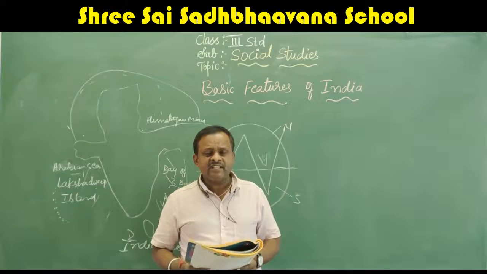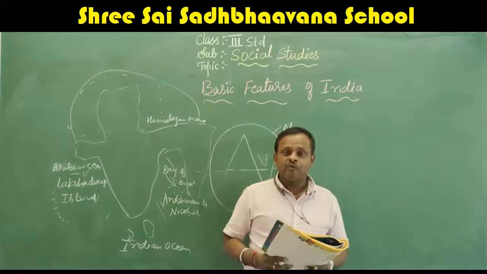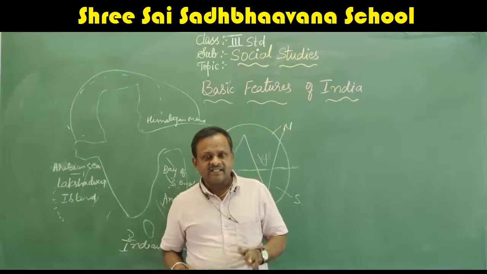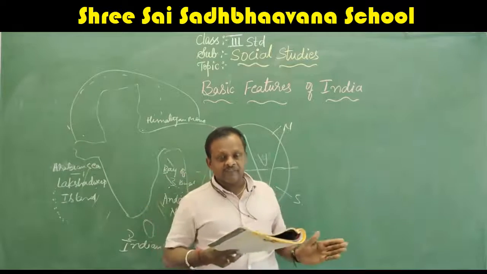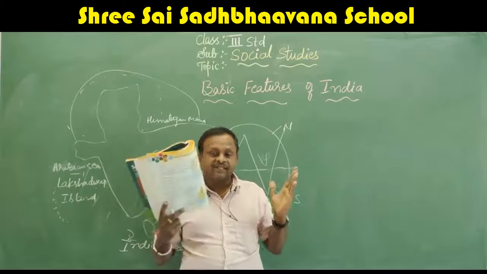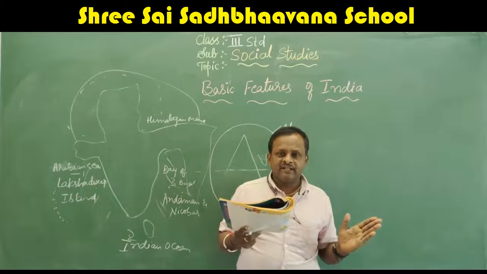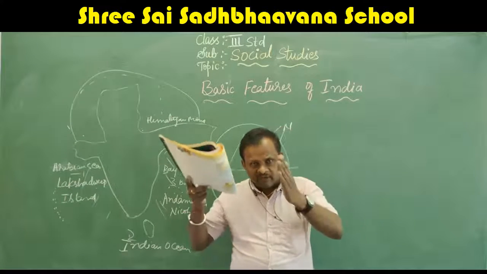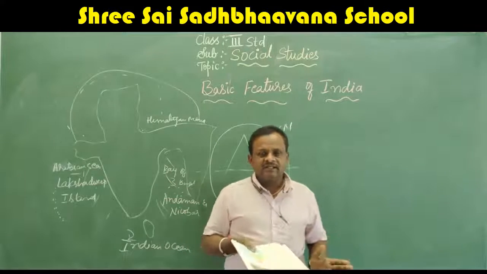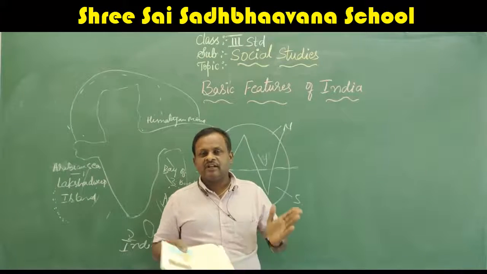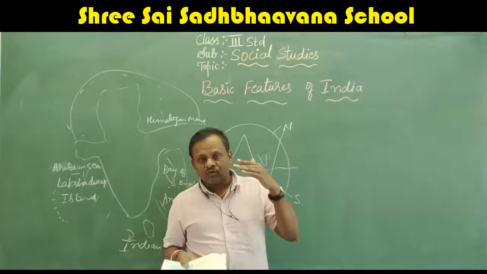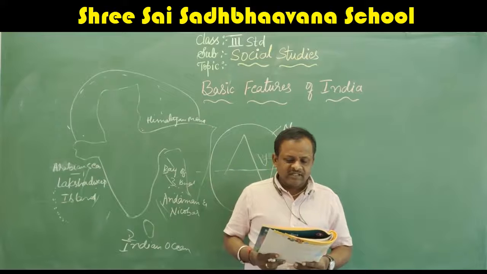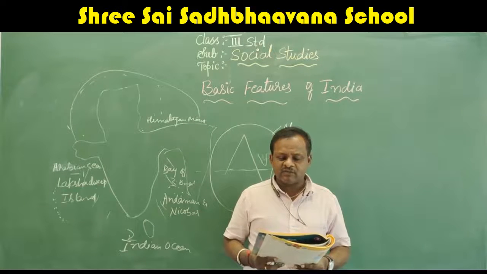Next, why are these rivers flowing throughout the year? These rivers are snow fed. That means in the rainy season, they will flow with the rainwater. In the summer, the snow in the Himalayan mountains melts and converts into water. So that water flows along with these rivers. So throughout the year, the water is flowing. These rivers are snow-fed and thus have water throughout the year.